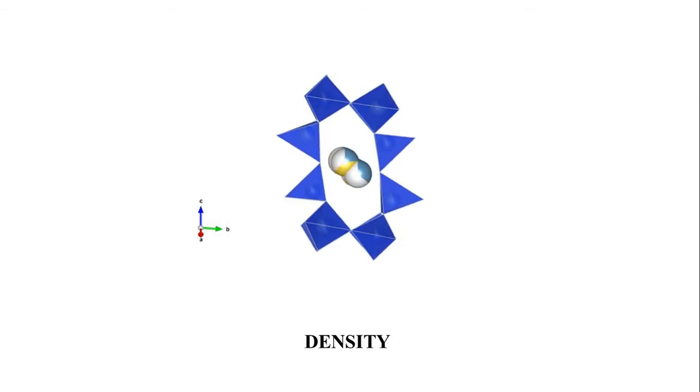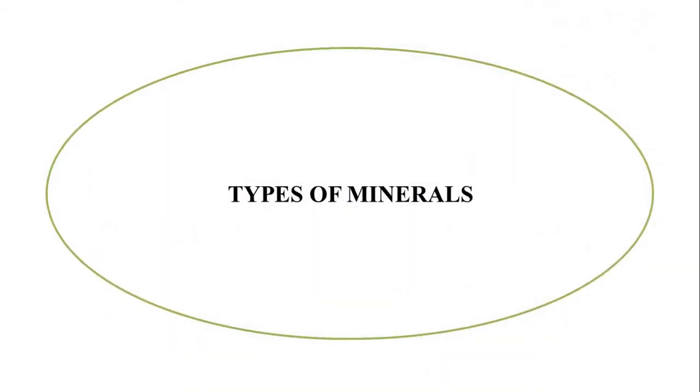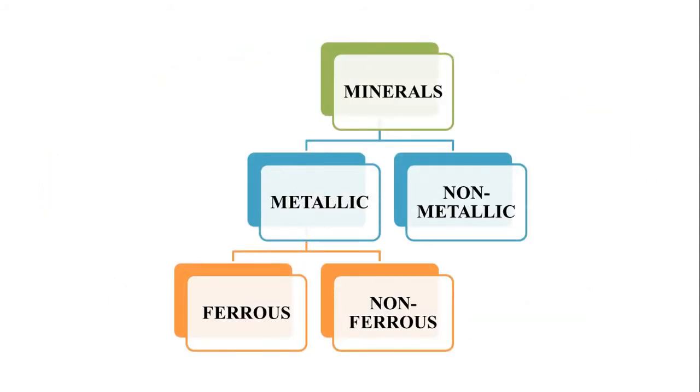Now let us discuss the different types of minerals. There are innumerable minerals on the Earth. Minerals can be classified on the basis of their physical characteristics like color, density, hardness, etc., as well as their chemical characteristics. Based on the composition, they are classified into metallic and non-metallic minerals.